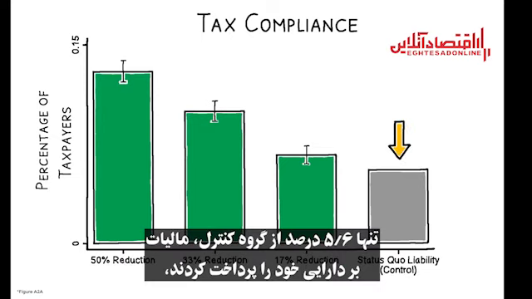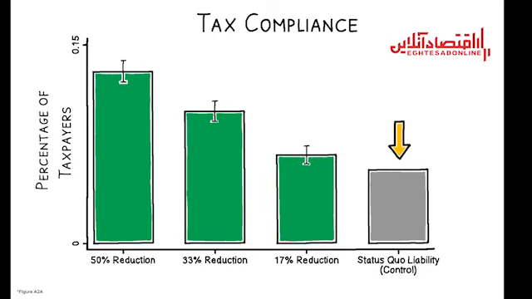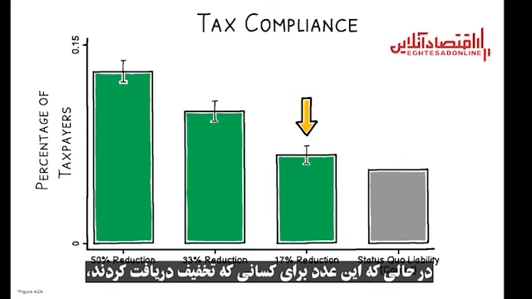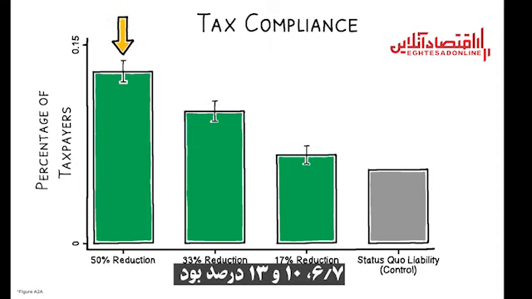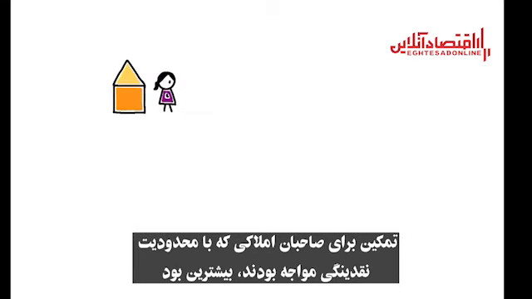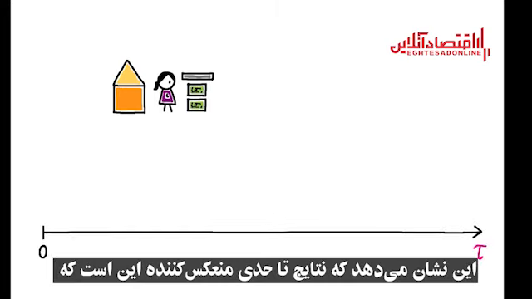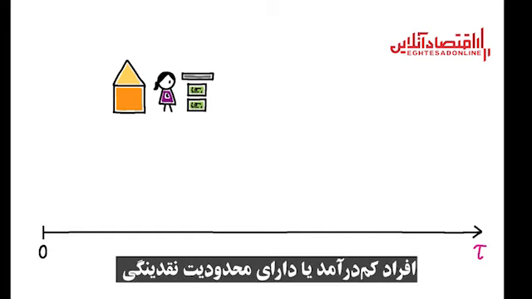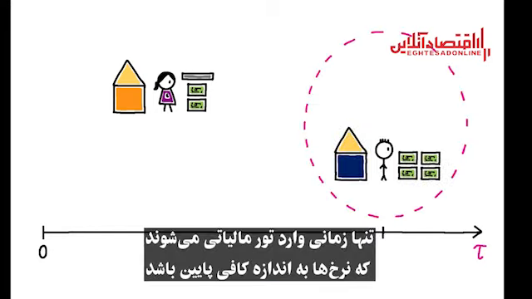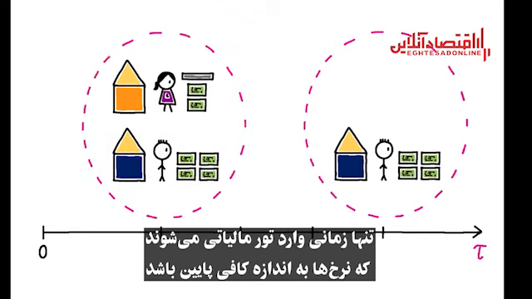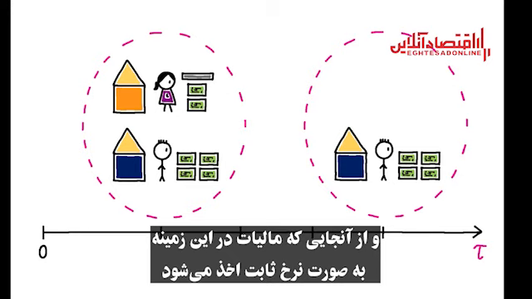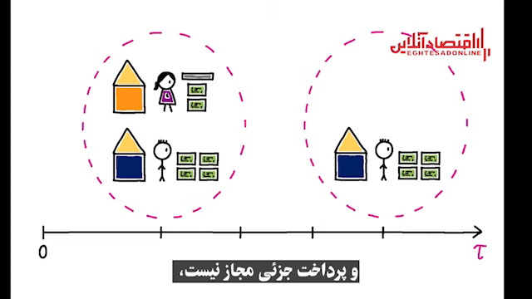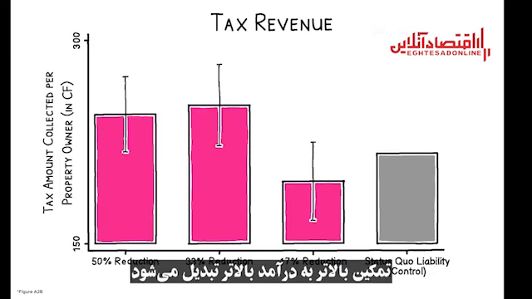Only 5.6% of the control group paid their property tax, while compliance was 6.7, 10, and 13% for those who received reductions. Notably, the compliance response was largest for property owners facing liquidity constraints. This suggests the results partly reflect that low-income or otherwise cash-constrained individuals only enter the tax net when rates are sufficiently low. And because taxes in this setting are levied as a flat fee and partial payments are not allowed, higher compliance translated to higher revenue.